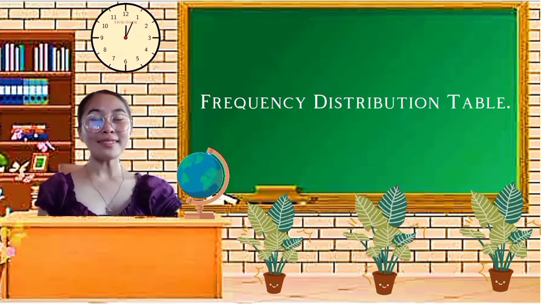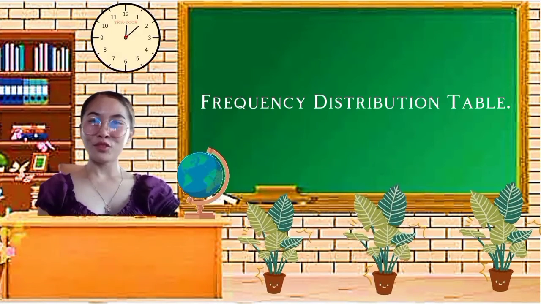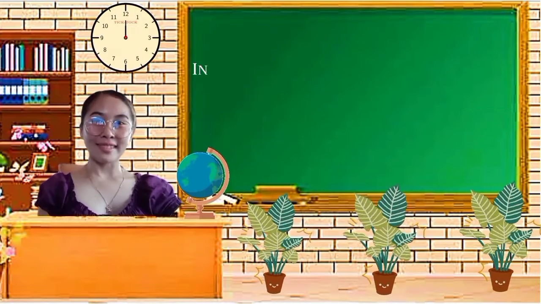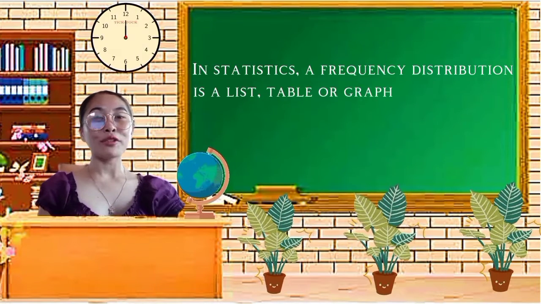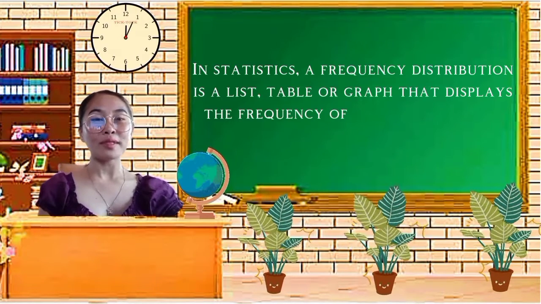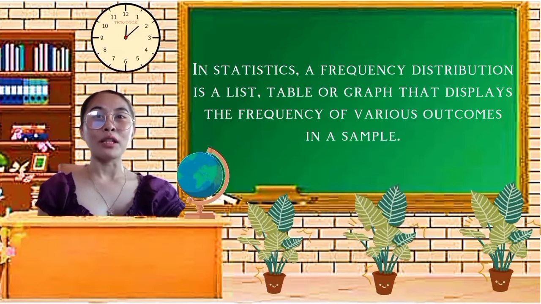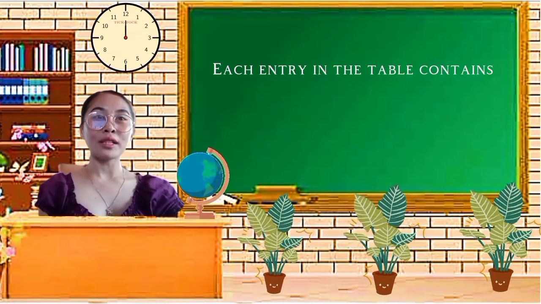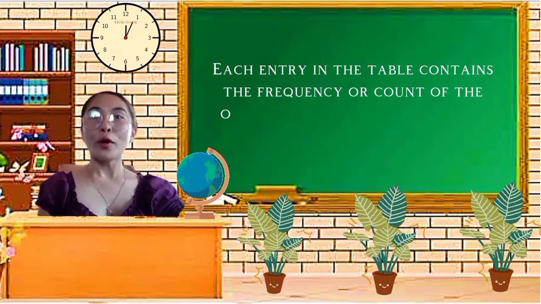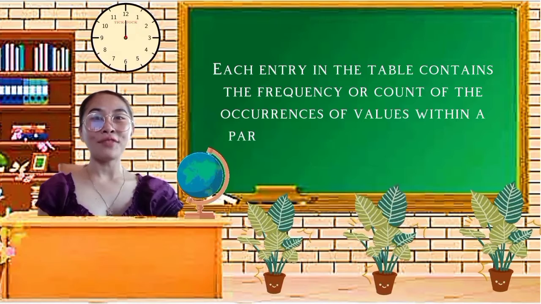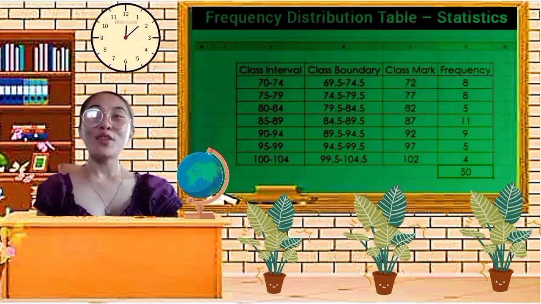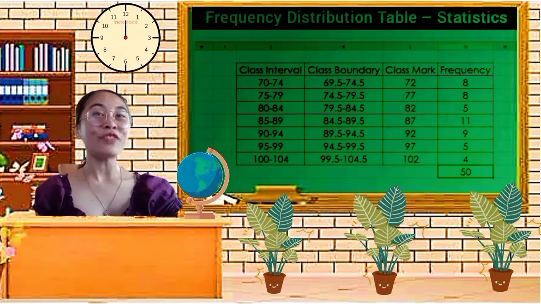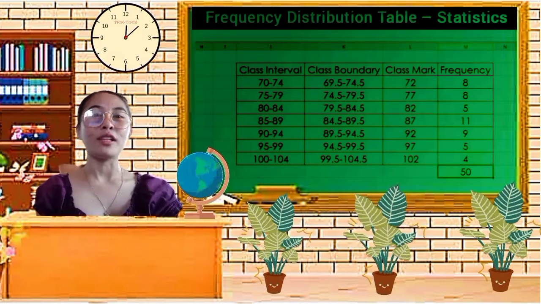The topic that I'll be discussing under statistics is all about the frequency distribution table. So first, let us define what a frequency distribution is. In statistics, a frequency distribution is a list, table, or graph that displays the frequency of values in a sample. Each entry in the table contains the frequency or count of the occurrences of values within a particular group or interval. So this is an example of a frequency distribution table.